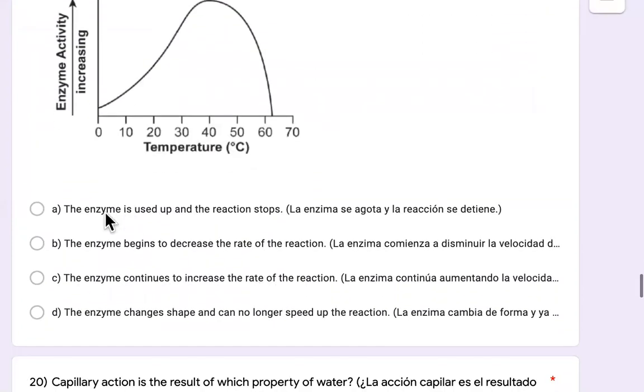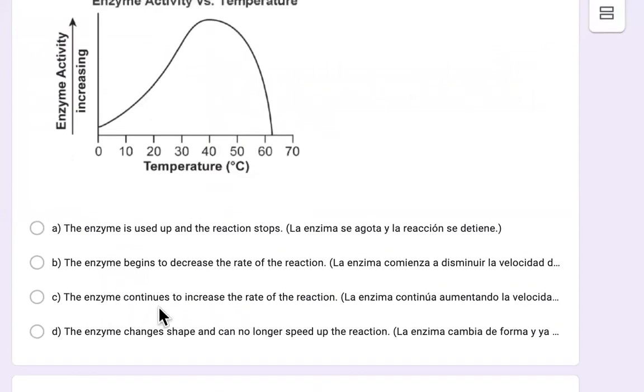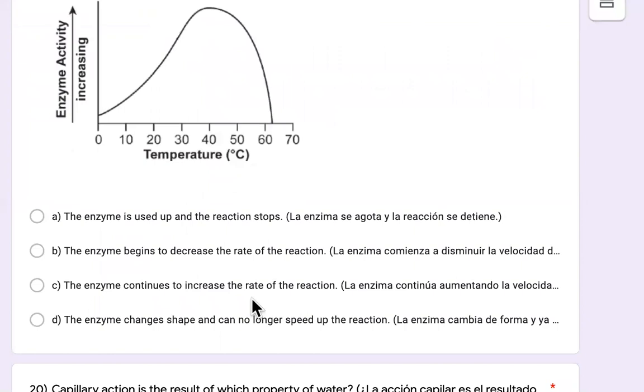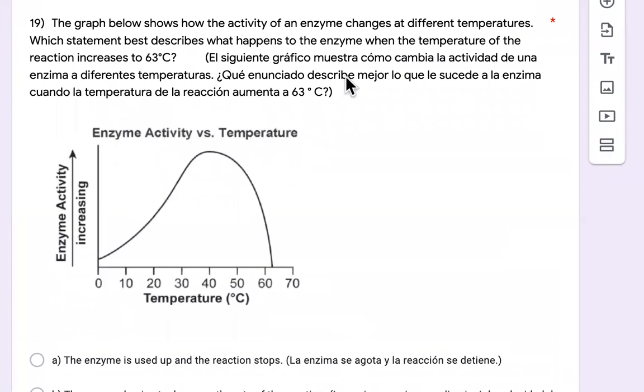So the enzyme is used up and the reaction stops. The enzyme begins to decrease the rate of the reaction. The enzyme continues to increase the rate of reaction. The enzyme changes shape and can no longer speed up the reaction. Remember, it says what statement best describes what happens to the enzyme.